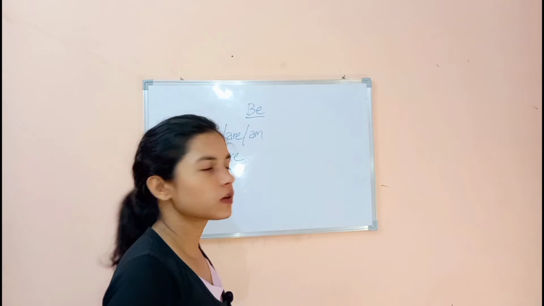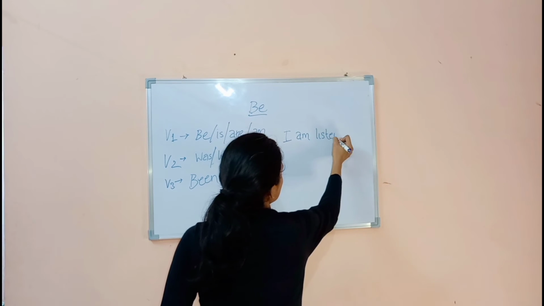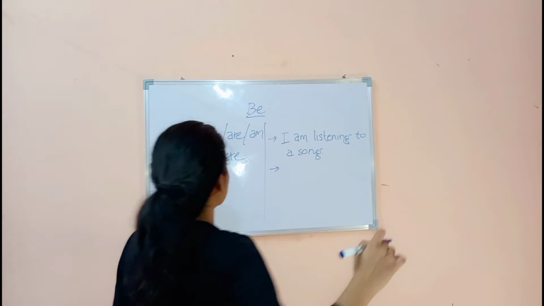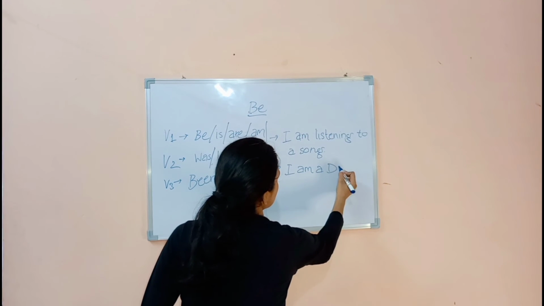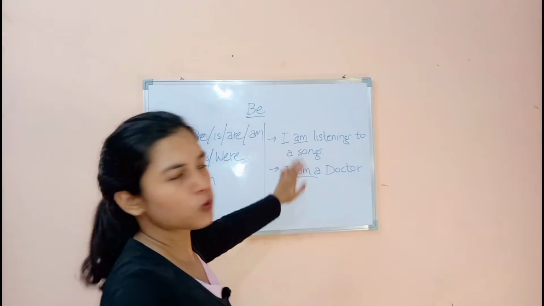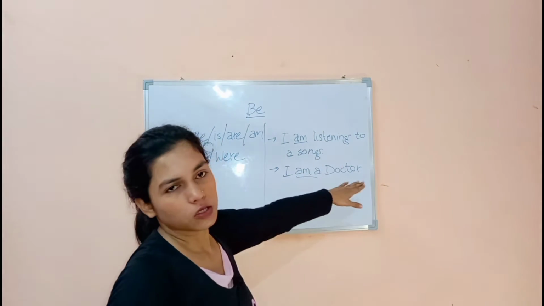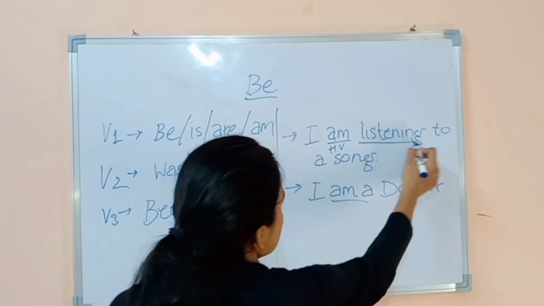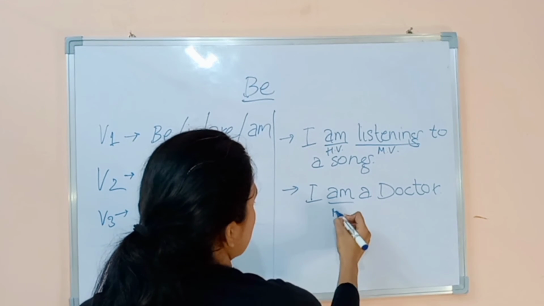In the first form, if I say, I am listening to a song, and I'm a doctor. So I've used am in both the sentences. I am listening to a song and I am a doctor. As you can see here, am is used as a helping verb, but here, am is the main verb.